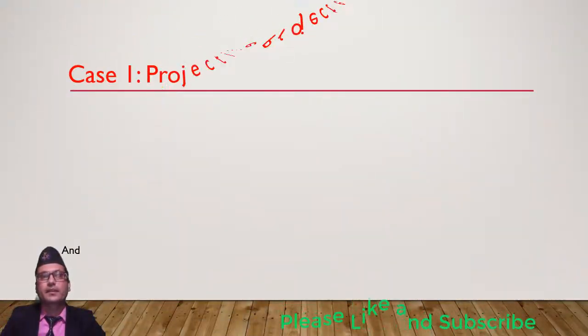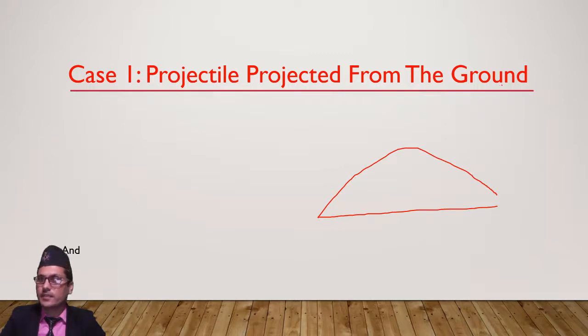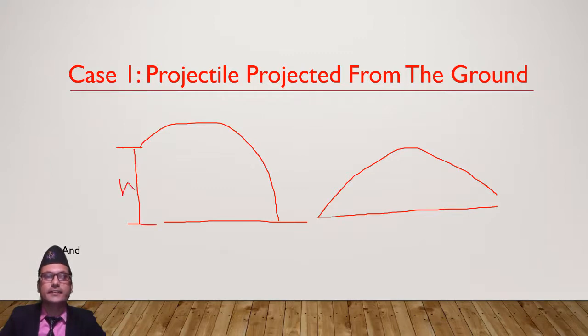Now, we have two cases here. Case 1: the projectile is projected from the ground. This is the ground level. If we project from here, then this is the projectile projected from the ground. If we have a certain height here and this is the ground level, and we project from there, then it is the second case, where the projectile is projected from a certain height. These are the two conditions here.